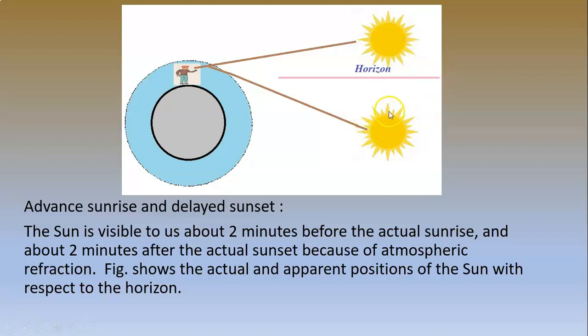So here the actual position of the sun is below the horizon. Sunlight travels in straight lines, but when it reaches the atmosphere, it bends, and to the observer, the sun appears at this position. The apparent position of the sun is here. It is above the horizon, and it is due to refraction.